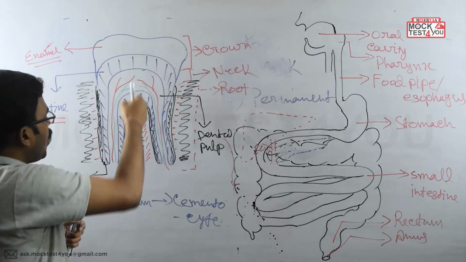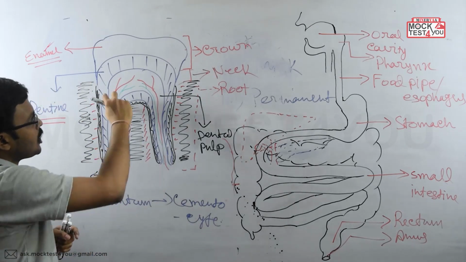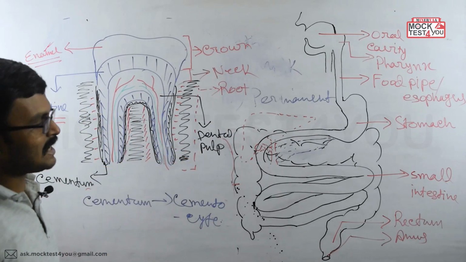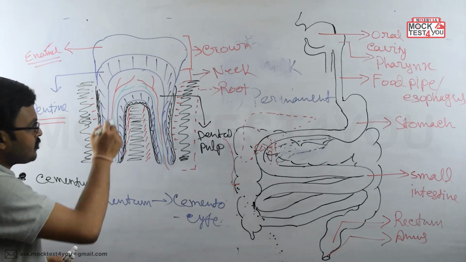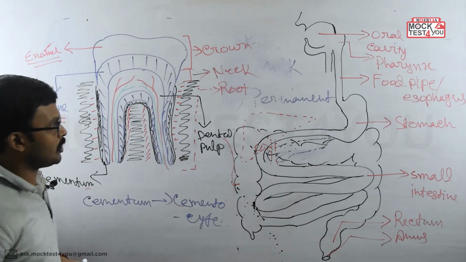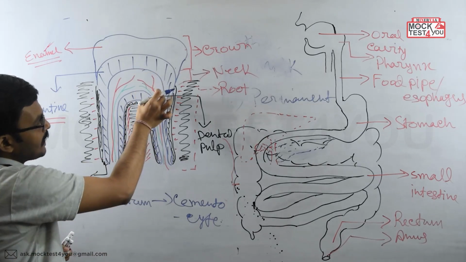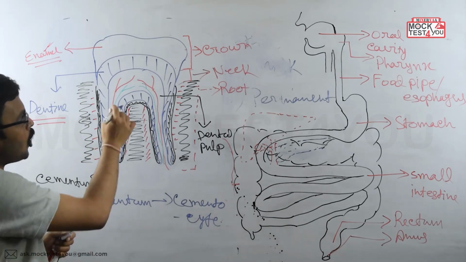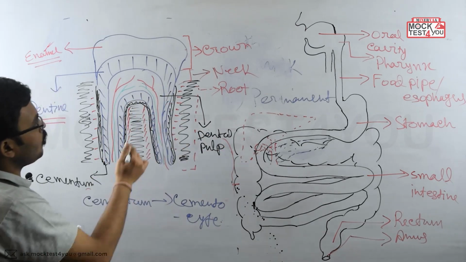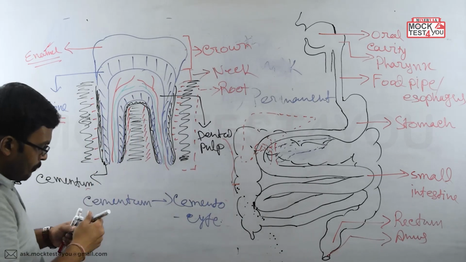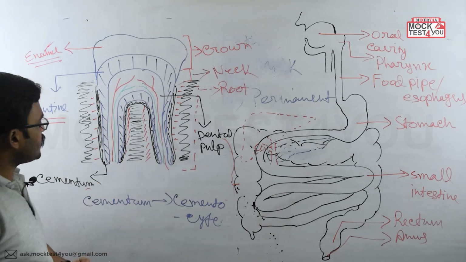Now in between, I told you that within the dentine region we get a soft tissue portion that is called the dental pulp. And this dental pulp has a canal-like structure within the root region. Here you can see a canal-like structure within the root region, present for the dental pulp. And this canal-like structure of the dental pulp has a name. What is the name for it?